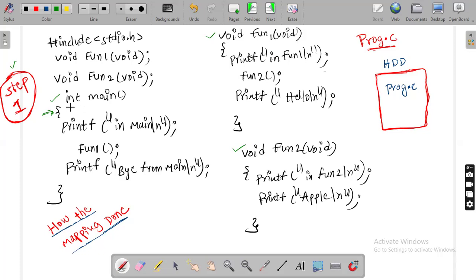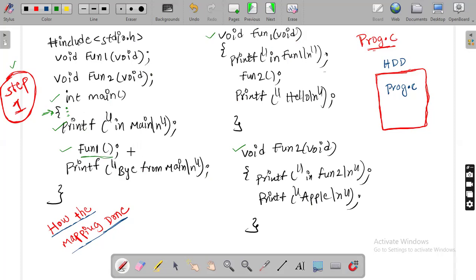So control starts executing from the main function here. What is the first statement going to be executed? In main. So first in main will be executed. After executing in main, what is the next statement going to be executed? This is a function call. The syntax is treated as a function call. Which function call is it?